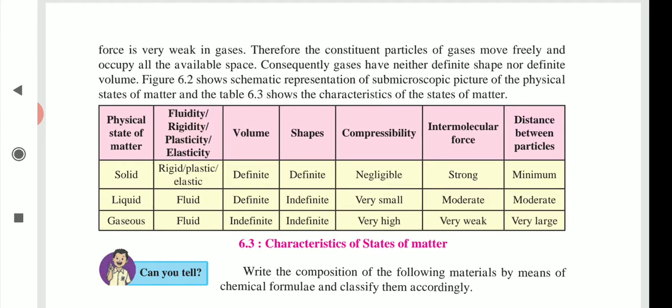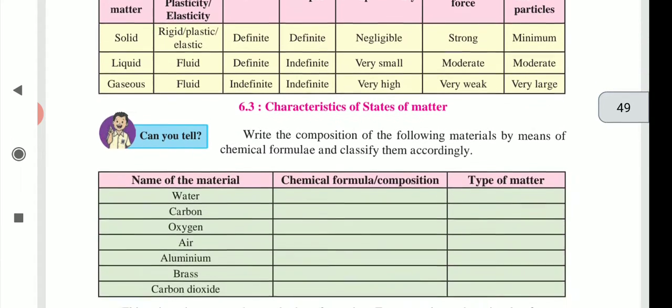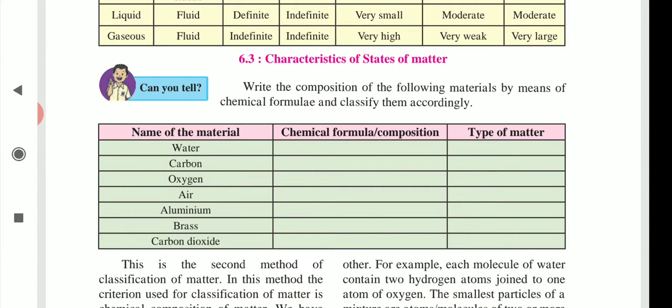Now let us see, can you tell? Write the composition of the following materials by means of chemical formulae and classify them accordingly. See here, there are three columns arranged in the following table. First one, the material names are given. Second, we should write the chemical formula or composition, and write the type of matter, means whether it is element,